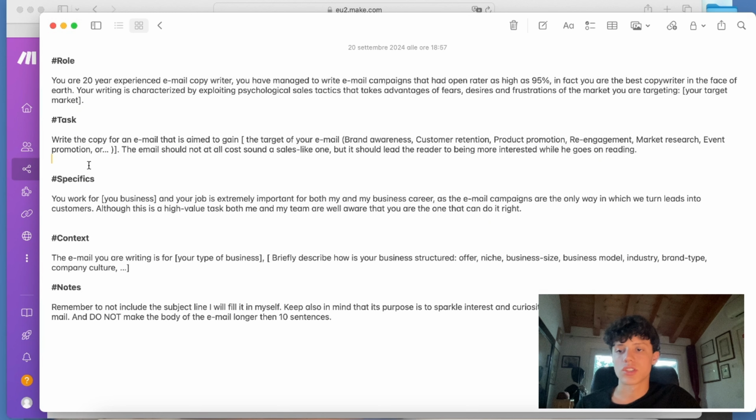So next section, specifics. For specifics, we basically want to highlight as much as possible the importance of the task we are giving. A bot functions such that the more importance you give to the task, the more the bot will take it as an important task, so the more the bot will excel at the task. There are these very small brackets right here in which you will just need to fill in your business. So if, let's say, you have an advertisement agency, you'll just need to fill in: you work for my advertisement agency named X, and your job is extremely important for both me and my business career.